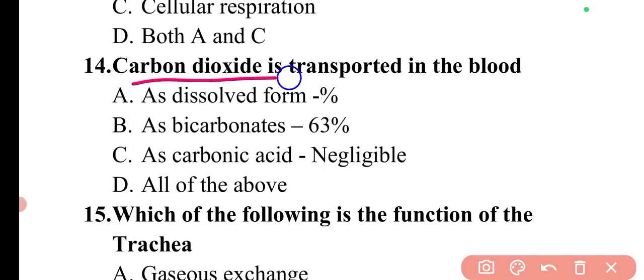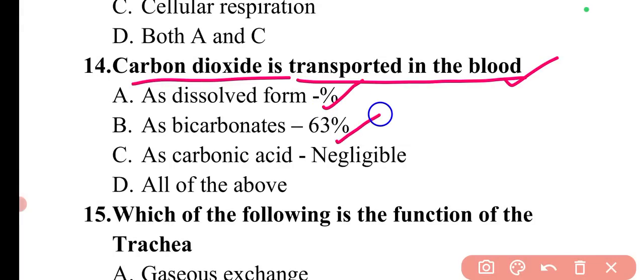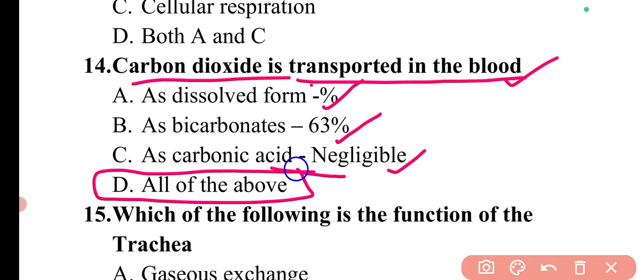Next question is, carbon dioxide is transported in the blood. So how is the carbon dioxide gas transported in the blood? It is transported in the blood as a dissolved form, as bicarbonate 63%, as carbonic acid negligible. So here the percentage we need to find. So option D, all of the above is correct. In dissolved form also it is transported, in bicarbonate form, in carbonic acid form.